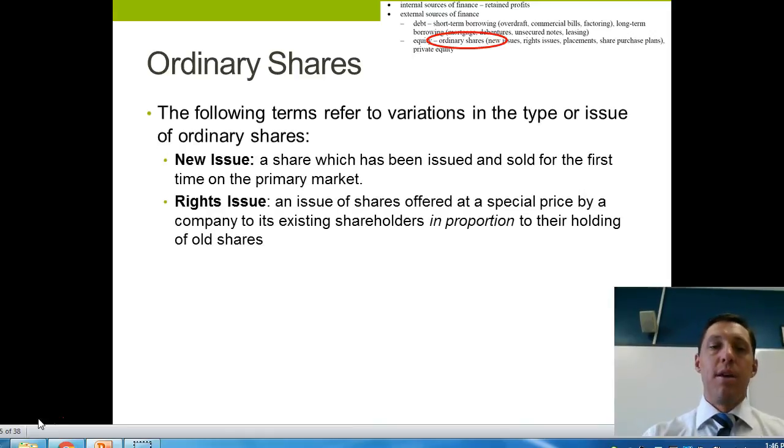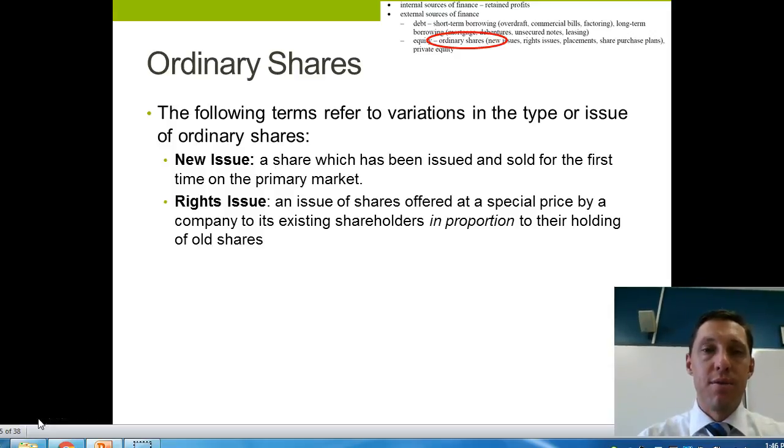So there are some types of share issues which we need to understand. Firstly, a new issue. So that is when shares are sold for the first time. So the example of Qantas, that was a new issue of shares back in 95. Telstra, when they listed as a public company, they were new issues. Commonwealth Bank did the same thing. Atlassian, and there are other examples of companies when they sell shares for the first time, that is a new issue of ordinary shares.